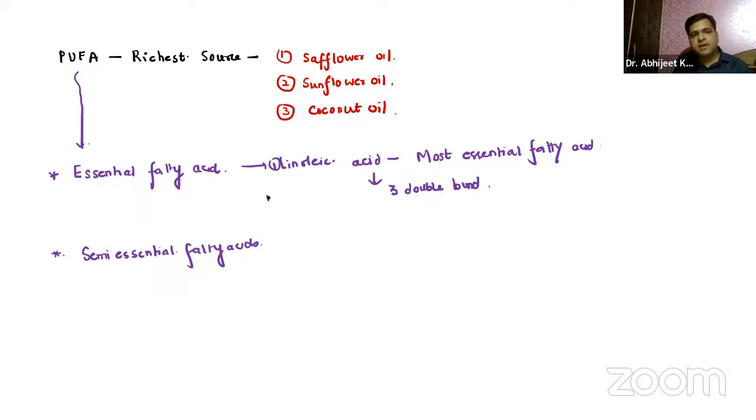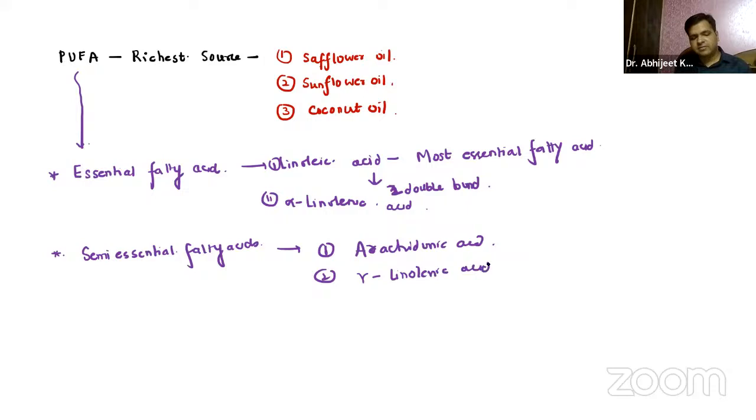Again, we have one more essential fatty acid, that is the alpha linolenic acid. So it has 2 double bonds, sorry, 2 double, right? Semi-essential fatty acids, guys, you already know we have arachidonic acid. And yes, we have gamma linolenic acid. So these can be synthesized or derived from the linoleic acid, right? So that is something you have to remember.